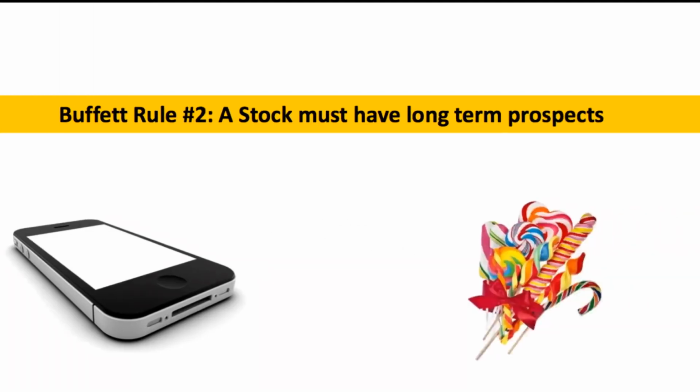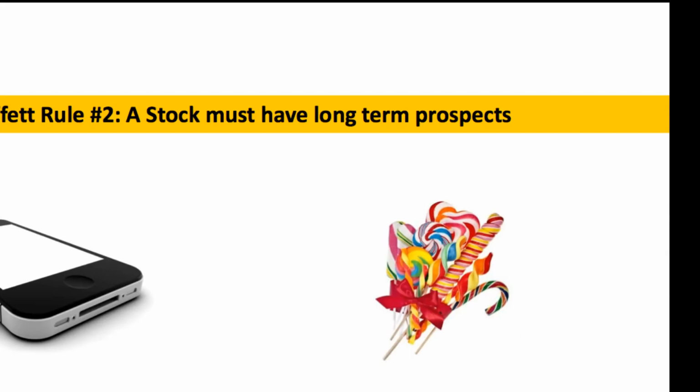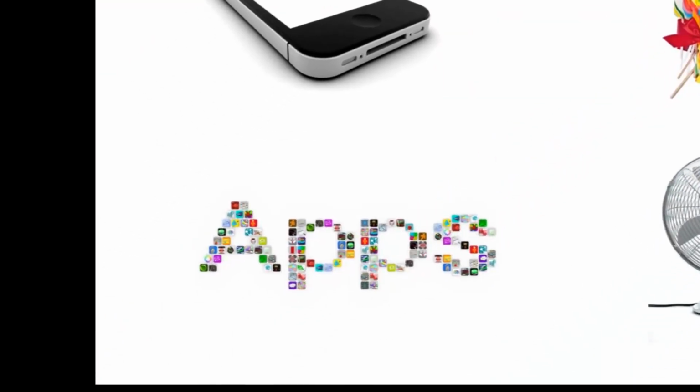Now, when you look over at the next item, you see candy. And that one is pretty obvious that we're probably still going to be eating candy 30 years from now. So let's go down to the next one when we look at apps. Let's say you wanted to own a company that only made apps for smartphones, whether it be the Apple iPhone or a Droid or whatever the case might be.